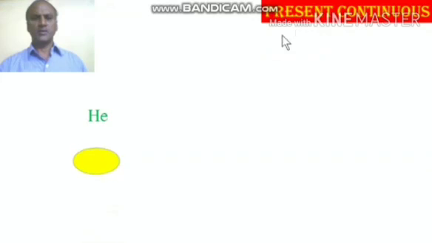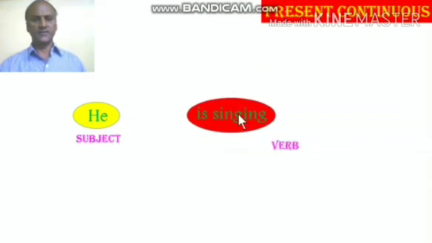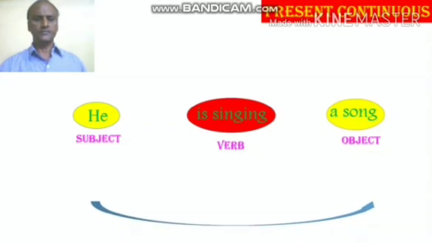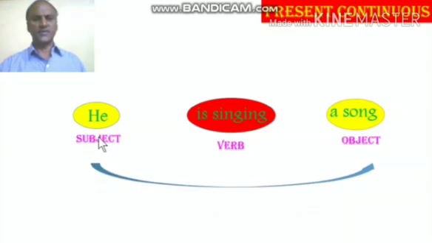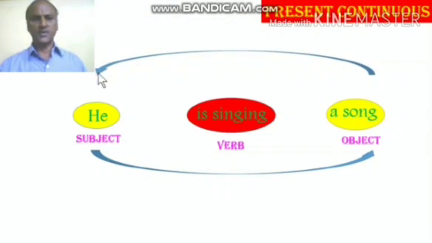Another example for present continuous. He is the subject. Is singing, verb. A song, object. So subject, verb, object. That is the first step you have to do. The second step is change the subject into object, object into subject.